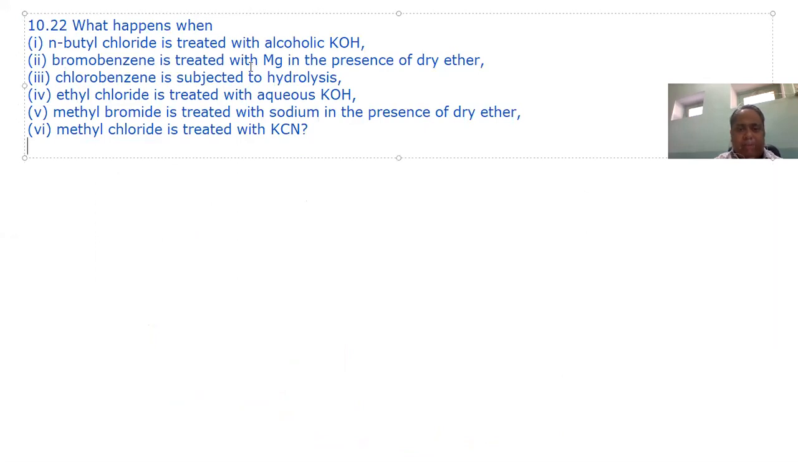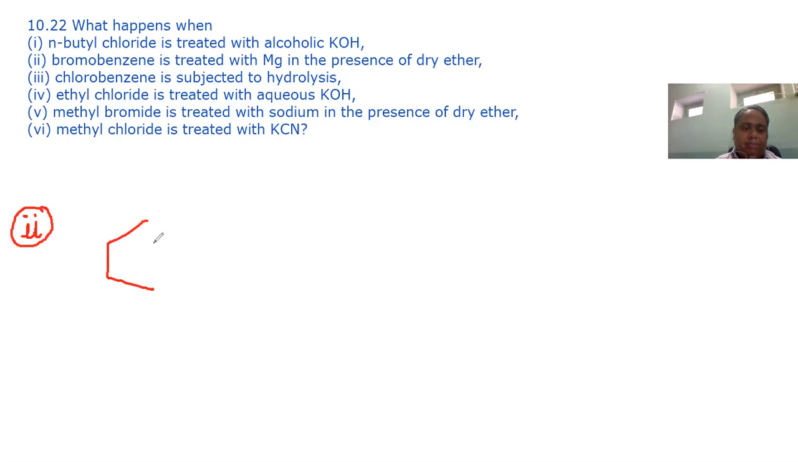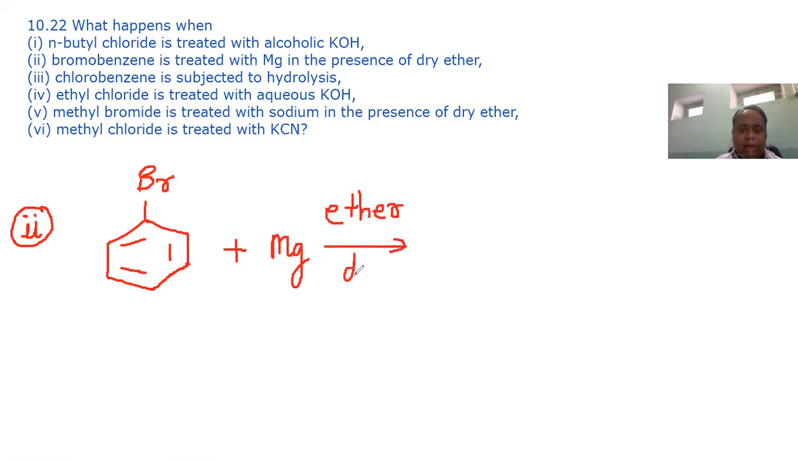Next is bromobenzene is treated with magnesium in presence of ether. Second, bromobenzene is treated with magnesium in presence of dry ether. So it forms benzene magnesium bromide.